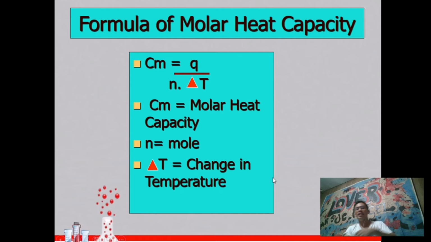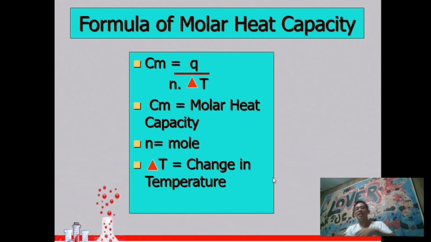1068 joules of heat energy was applied to 50 grams of aluminum metal. The temperature changed from 21 degrees Celsius to 45 degrees Celsius. What is the heat capacity of this metal? Calculate the specific heat and molar heat capacity. So in this problem, the question is, what is the heat capacity of the metal? Then we will calculate the specific heat and the molar heat capacity.